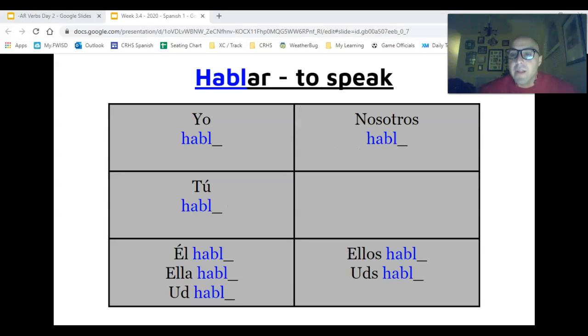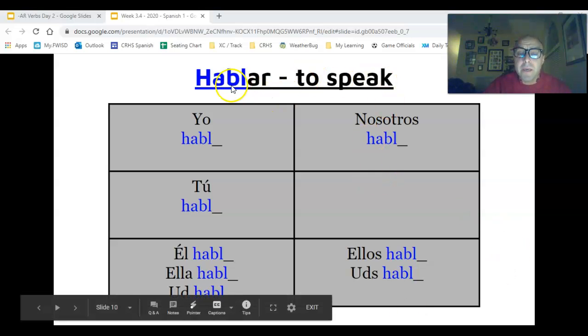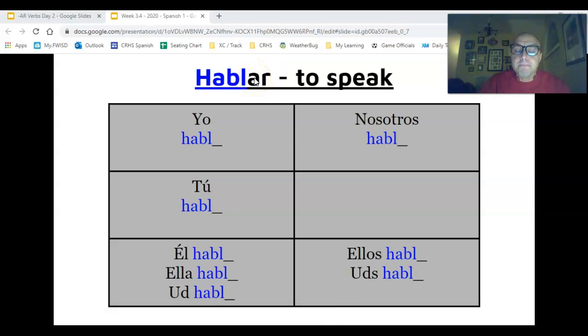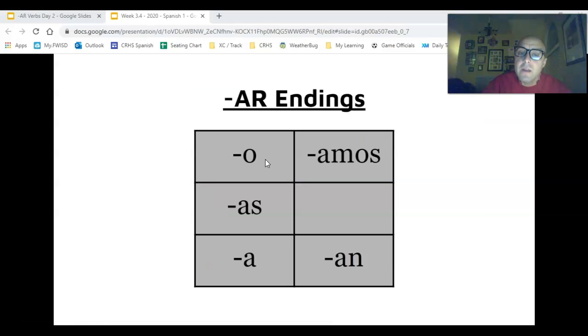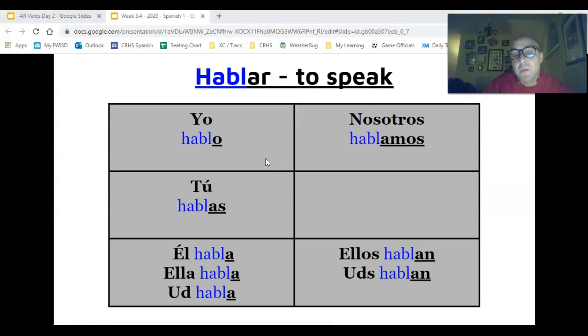All right, so let's talk about how that works. Again, this may be review for some of you, but for others, you're on day 2 of cracking this thing. So we take our verb. Here we have the verb hablar, to speak. We take off the AR ending because that is our infinitive ending, and we get our root, habl. And we put our root in all of our boxes.